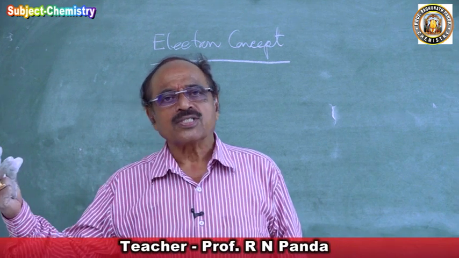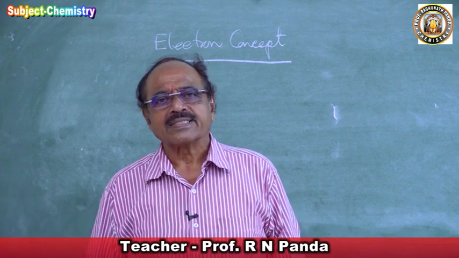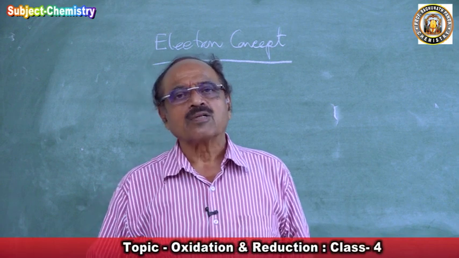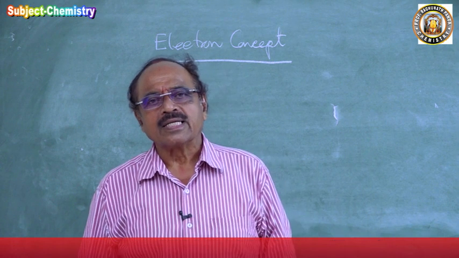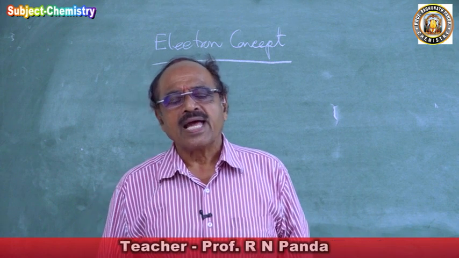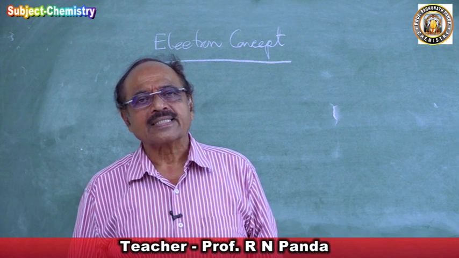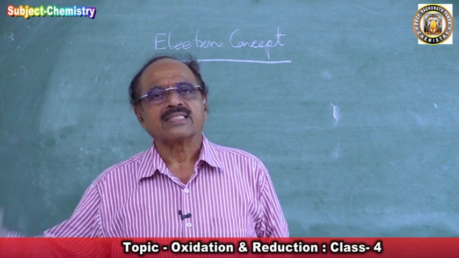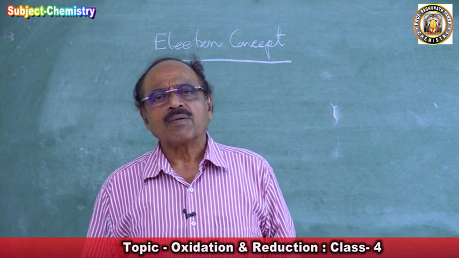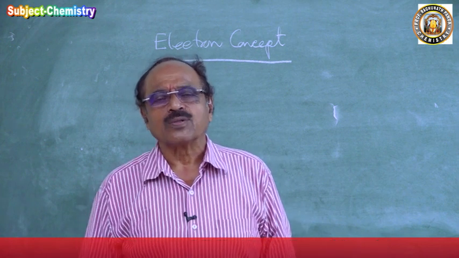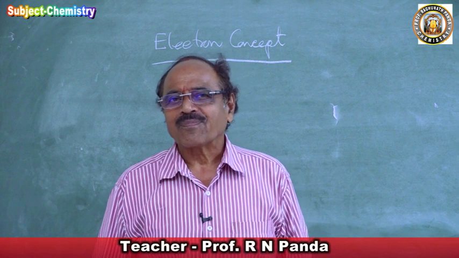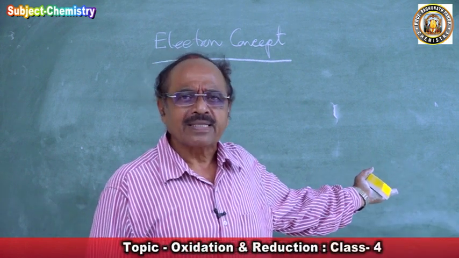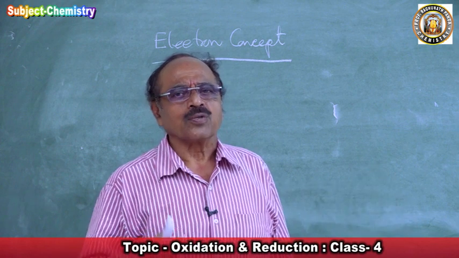So these electrons, the fundamental particles, are moving and responsible for chemical reactions, as was concluded by whom? By Kossel. During chemical combination, atoms of all elements have a strong tendency either to lose or gain electrons to attain an octet, to attain chemical stability, because an atom takes part in a chemical reaction to attain chemical stability. And we are discussing chemical reactions. So who is the particle taking part? The electron.